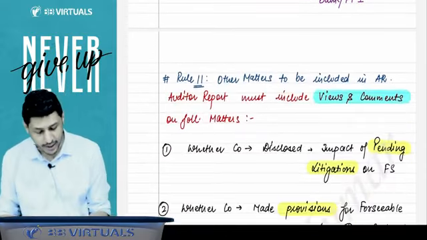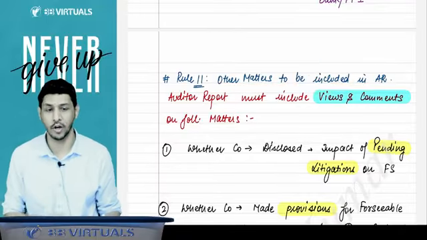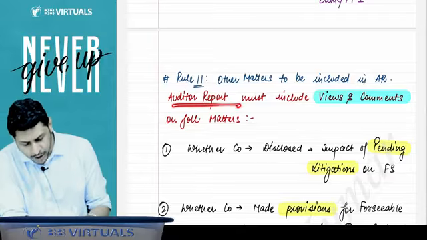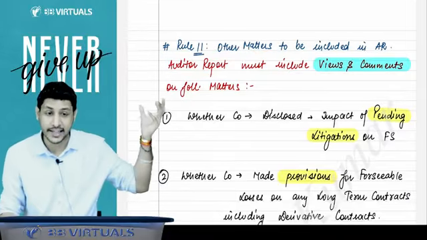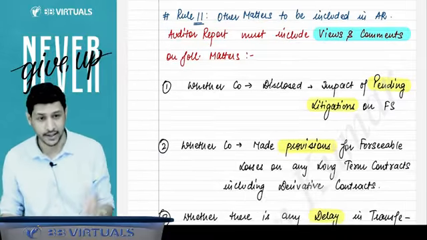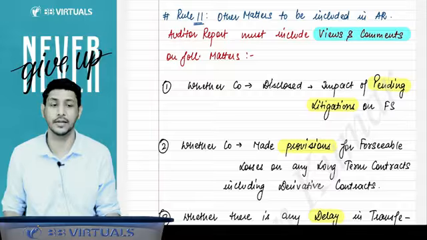Now rule 11, the other matters to be included in the audit report. What are the other matters which are to be included in the audit report? The audit report must include the views and comments on the following matters. Now the auditor will state his views on these matters also. Whether the company has disclosed any impact of pending litigation on the financial statement.